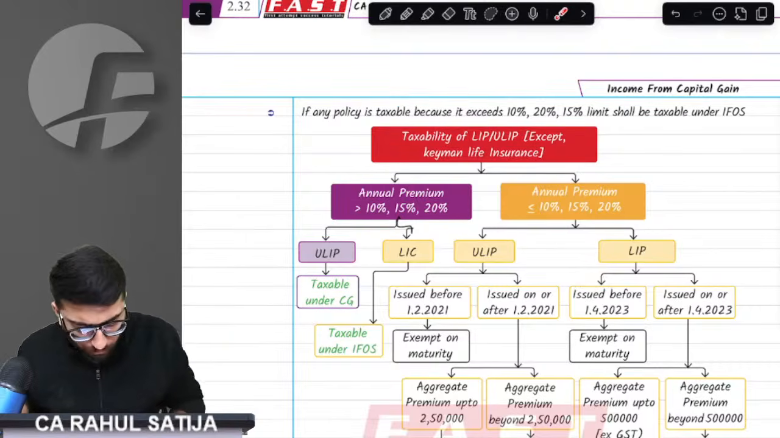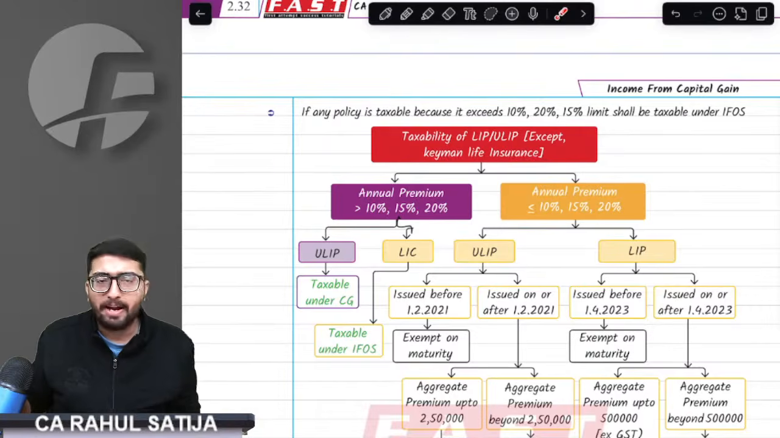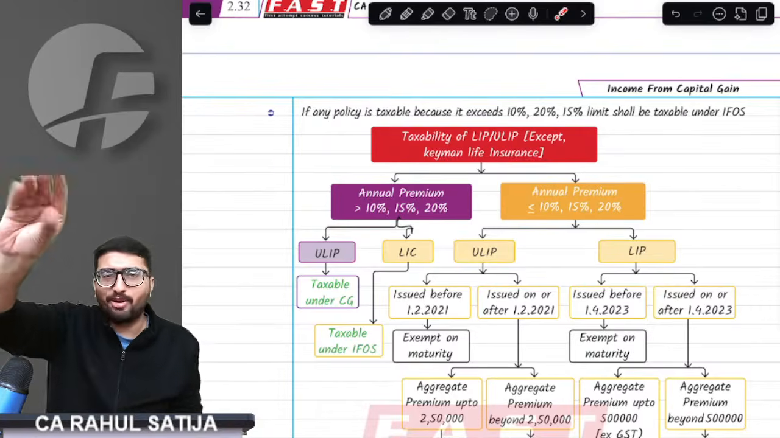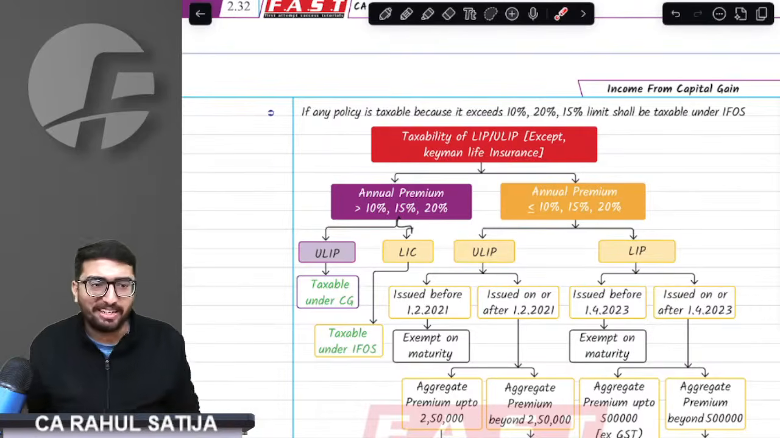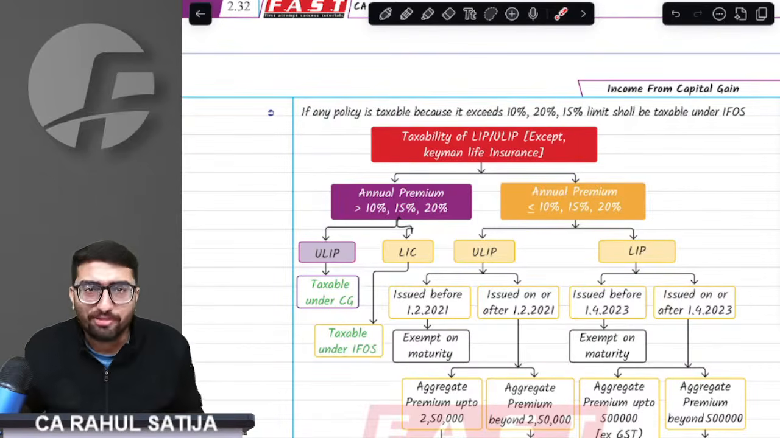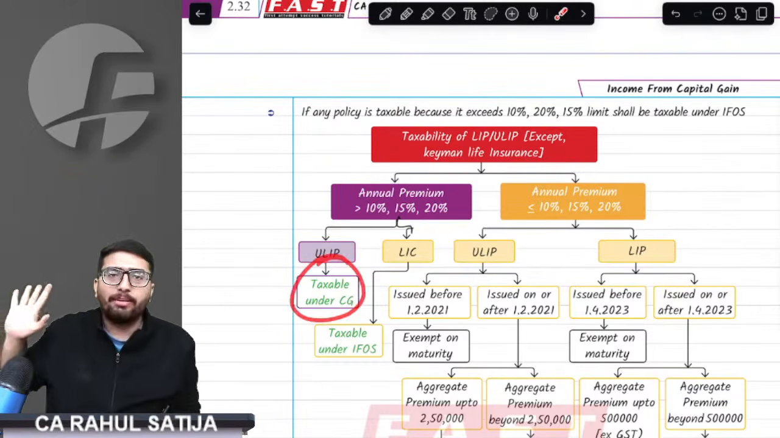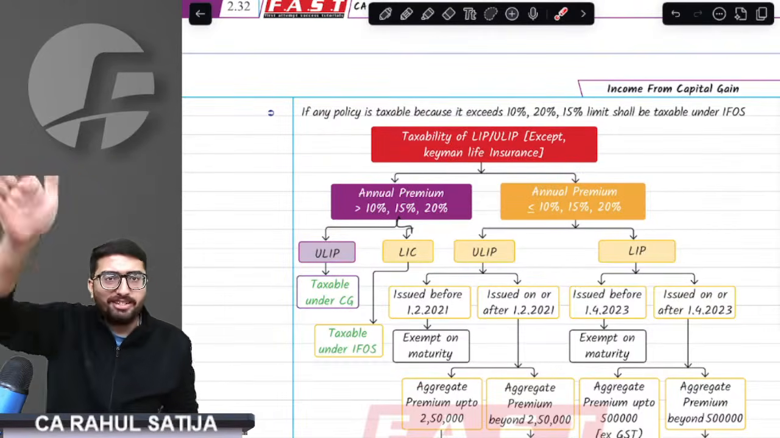We are back now. What did we discuss? Understand this thing. If the annual premium exceeds the 10%, 15%, 20% criteria, it will always be taxed under capital gain only. Earlier it was IFOS, but it is now capital gain.